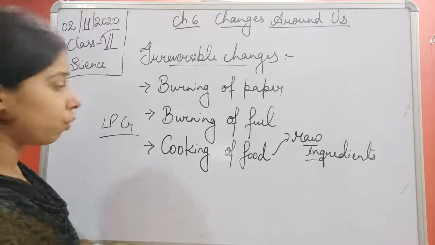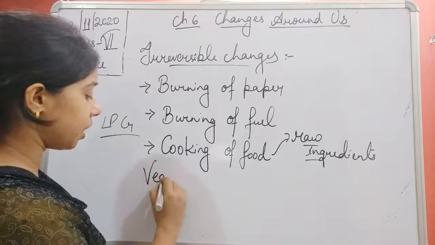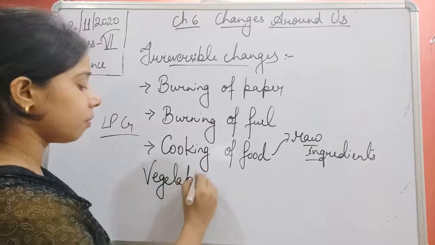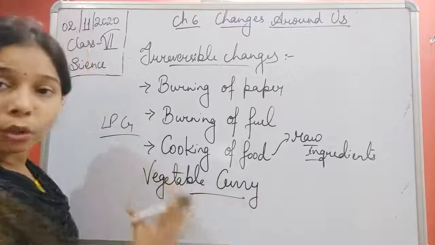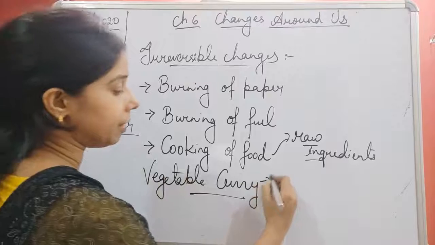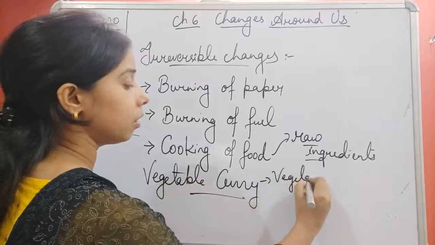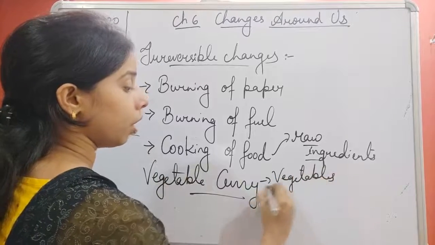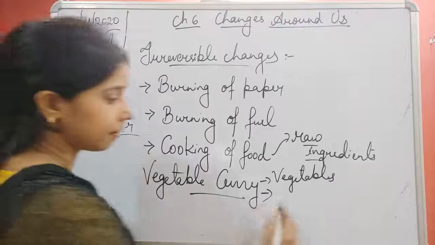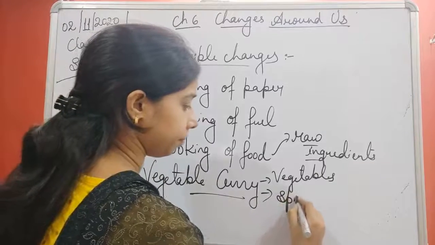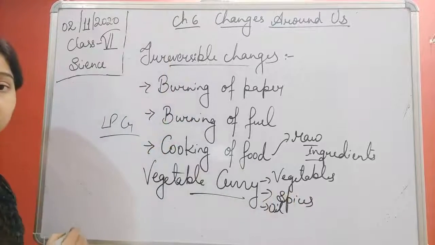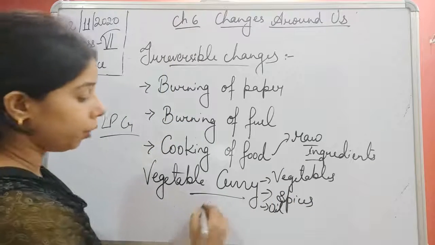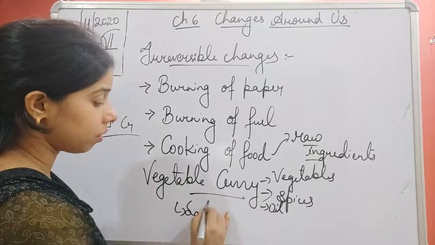Like, students, suppose we have taken a vegetable curry. For making vegetable curry, you need a lot of ingredients: vegetables, spices, oil, and salt.